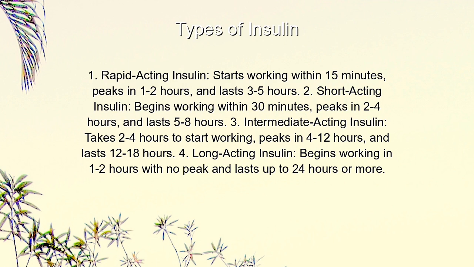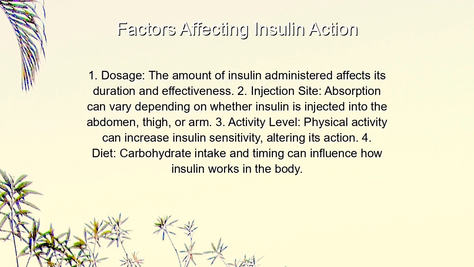Intermediate-acting insulin takes 2 to 4 hours to start working, peaks in 4 to 12 hours, and lasts 12 to 18 hours. 4. Long-acting insulin begins working in 1 to 2 hours with no peak and lasts up to 24 hours or more.